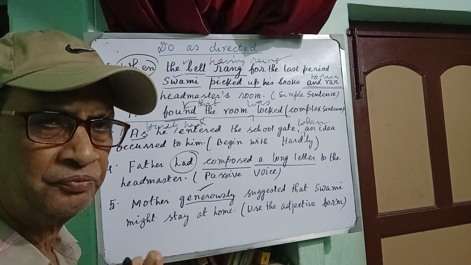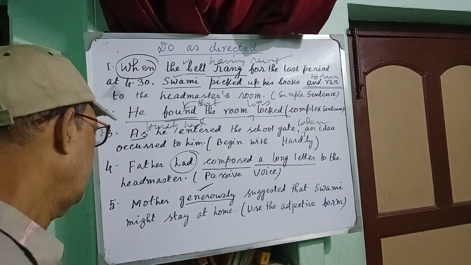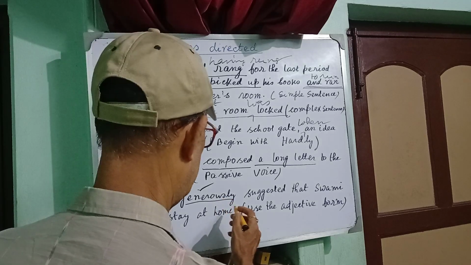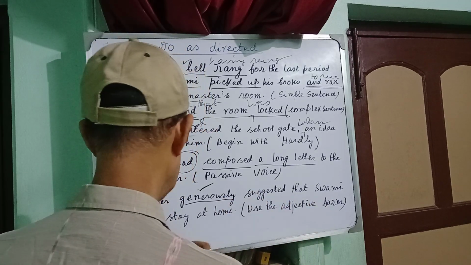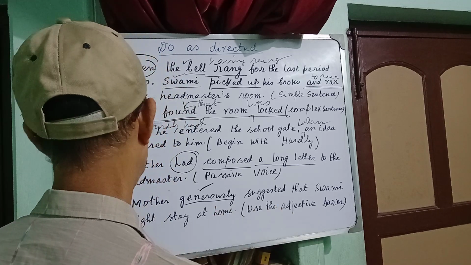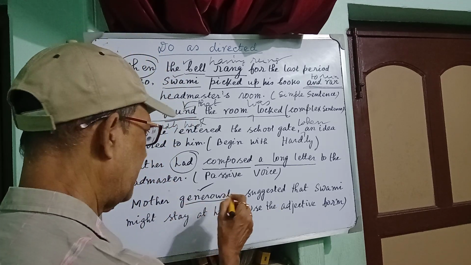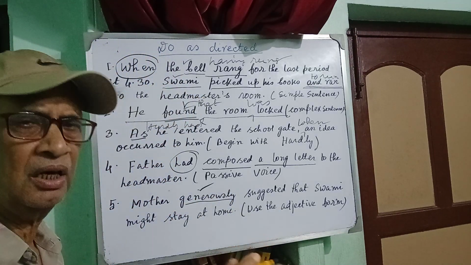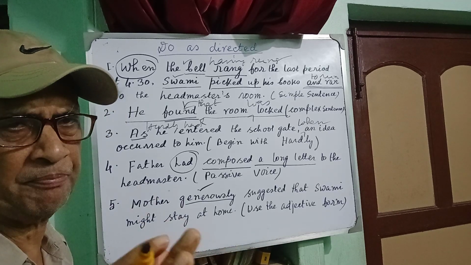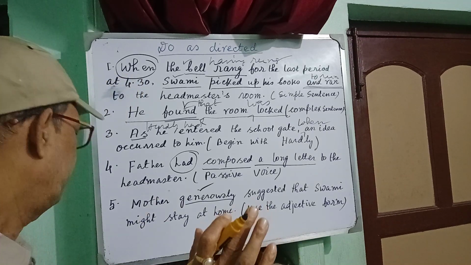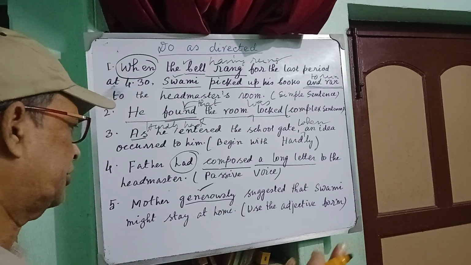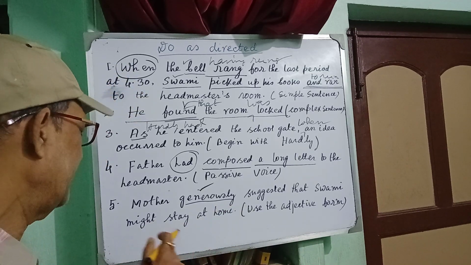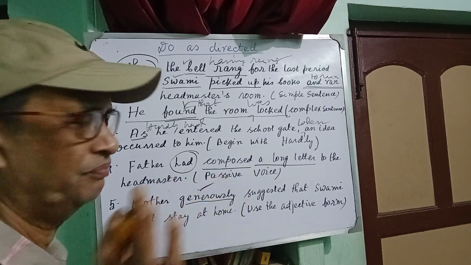You will have to use: mother was generous to suggest that Swami might stay at home. Mother was generous. Please write down. You may take your exercise book and pen. Mother was generous to suggest that Swami might stay at home.